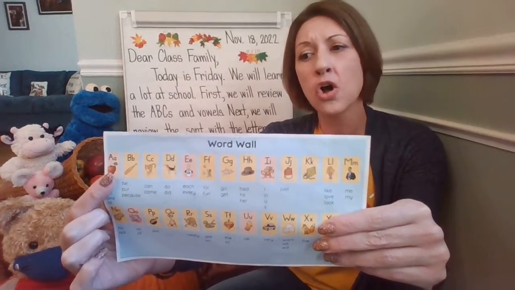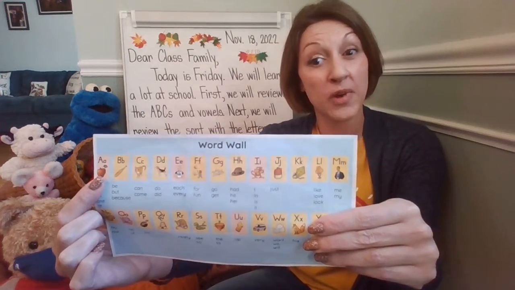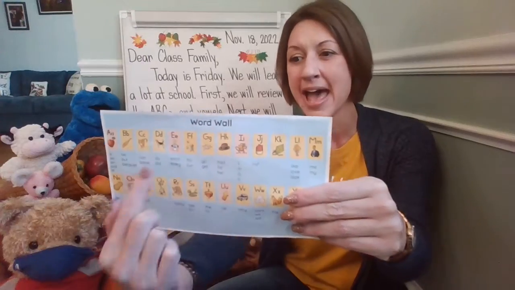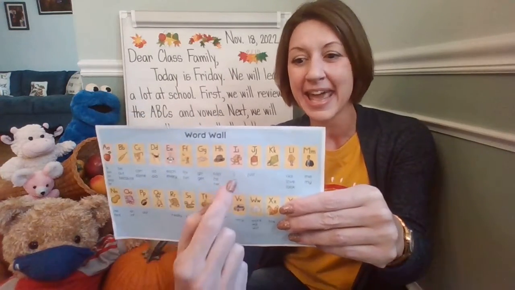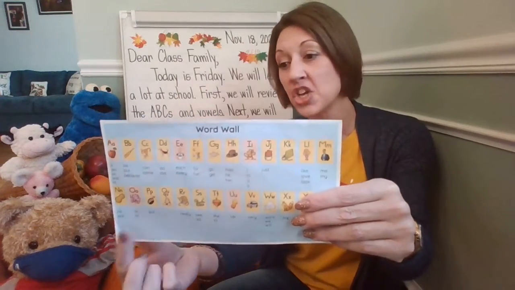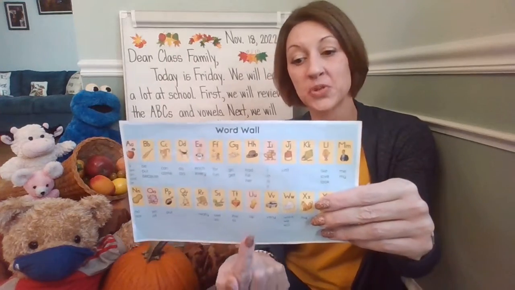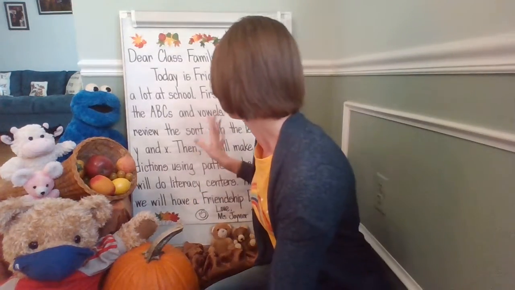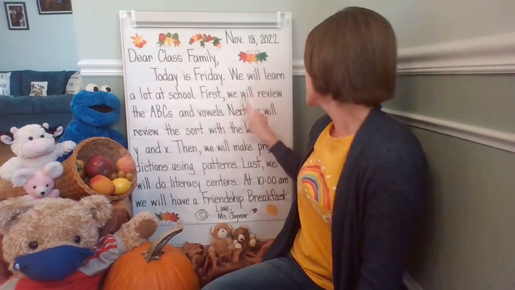Look at all of the vowels. They have red in the background. Review with me. A apple, a. E ed, e. I itch, i. O octopus, o. And U up, u. All right.